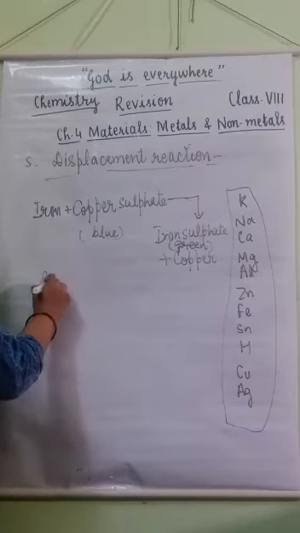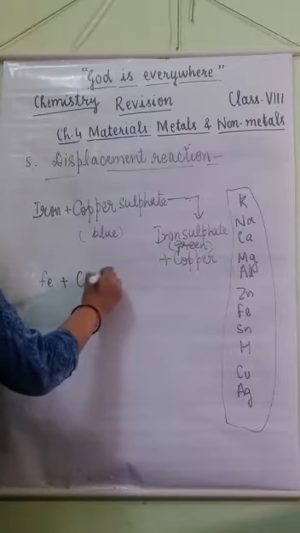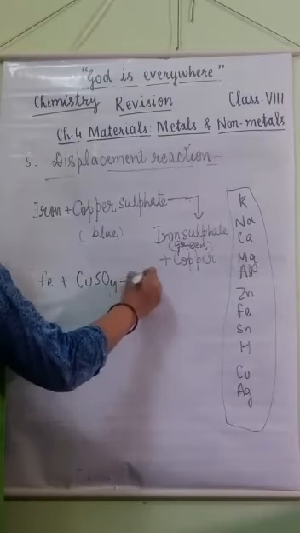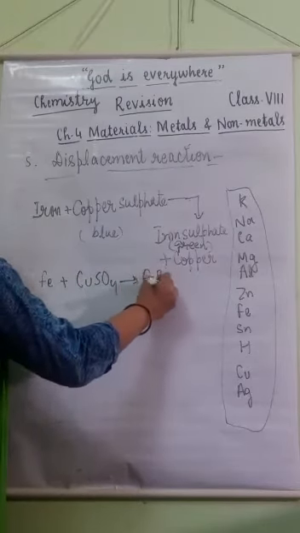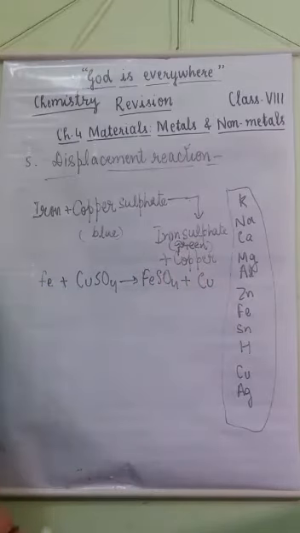Symbol of iron is Fe. Formula of copper sulfate is CuSO4, which gives iron sulfate, FeSO4. You will denote copper by Cu.